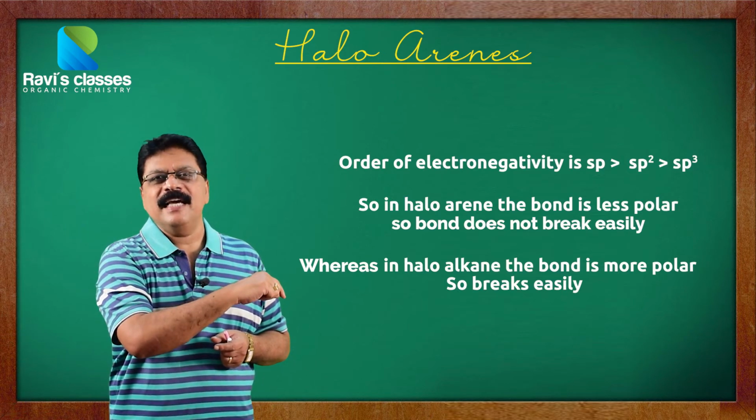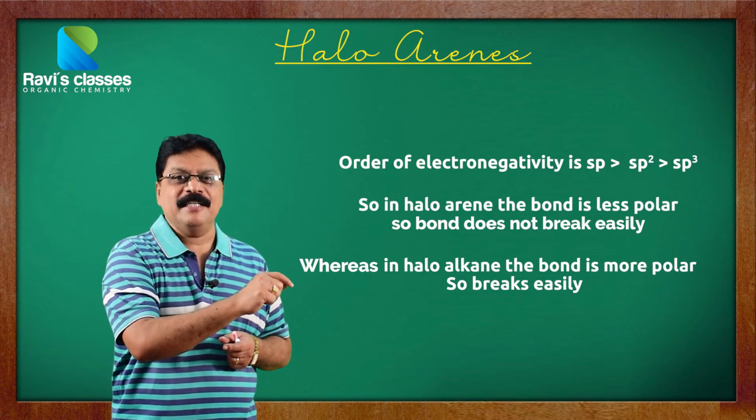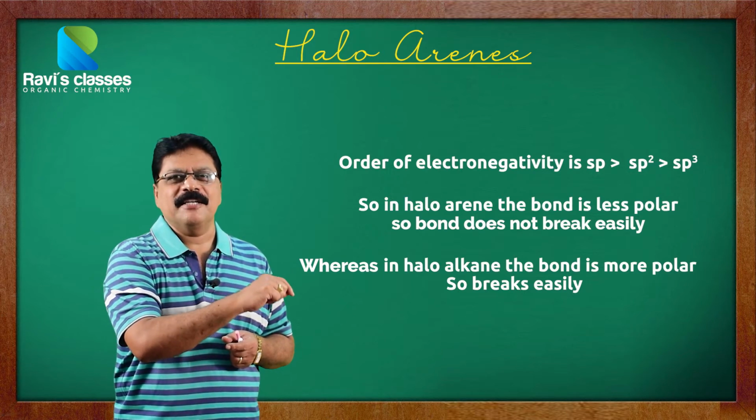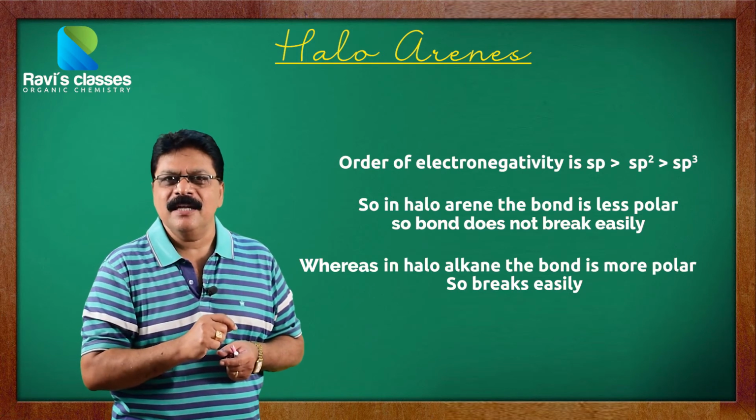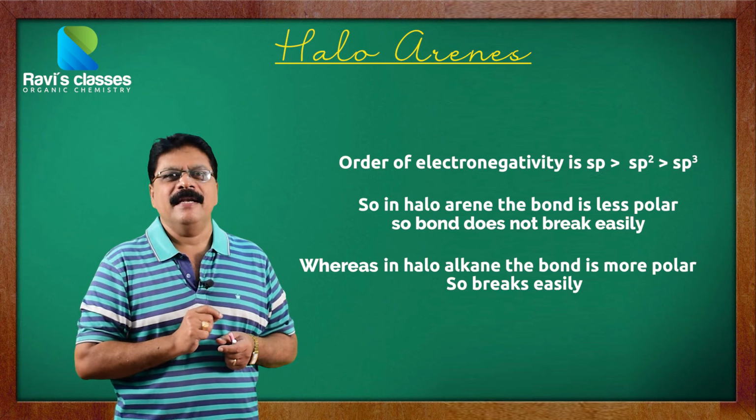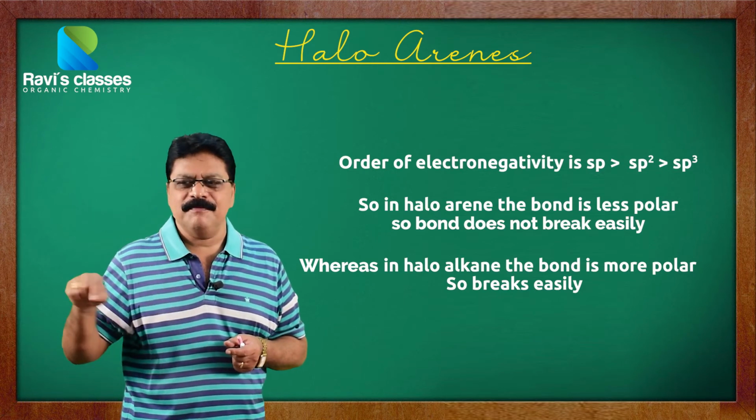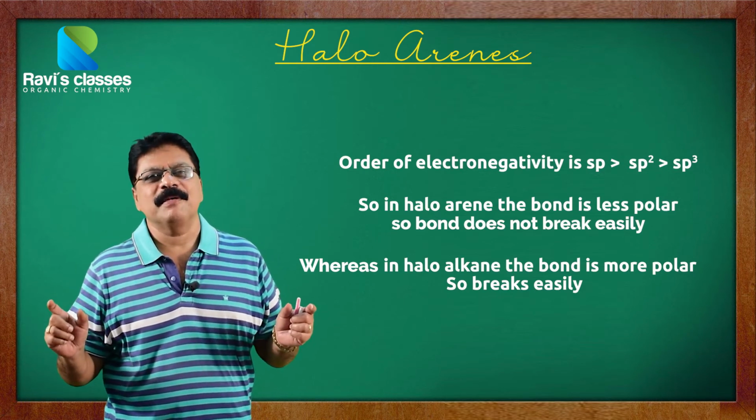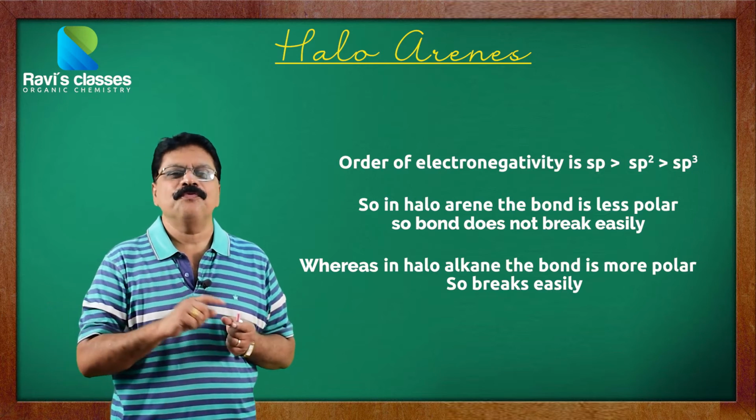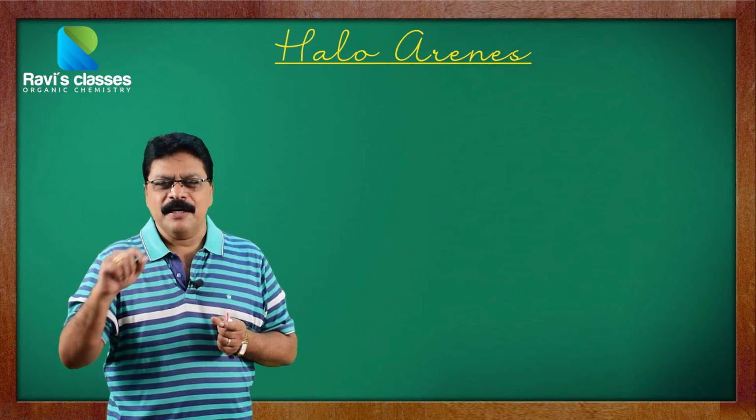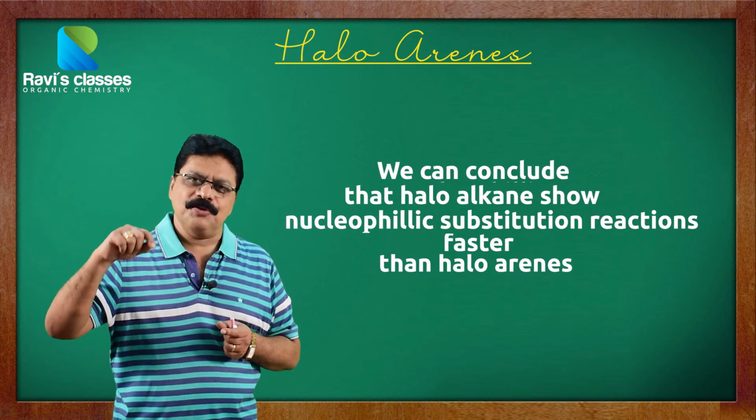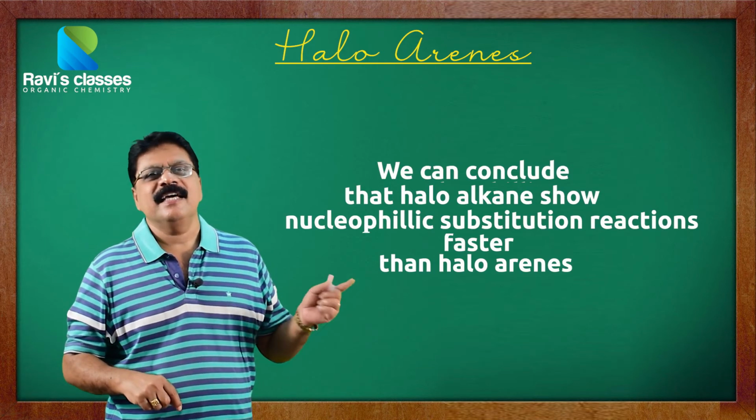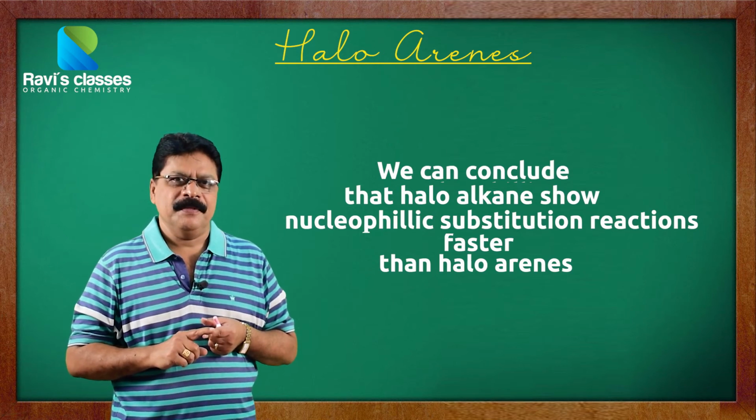Whereas here in the haloalkane, it is an sp3 carbon. It is comparatively less electronegative and therefore it will favor the breaking of the C-Cl or C-Br bond to give Cl minus or Br minus. It is not that easily possible in the aromatic ring. So these two factors lead to the conclusion that haloarenes undergo nucleophilic substitution reaction to a lesser extent than the haloalkanes.